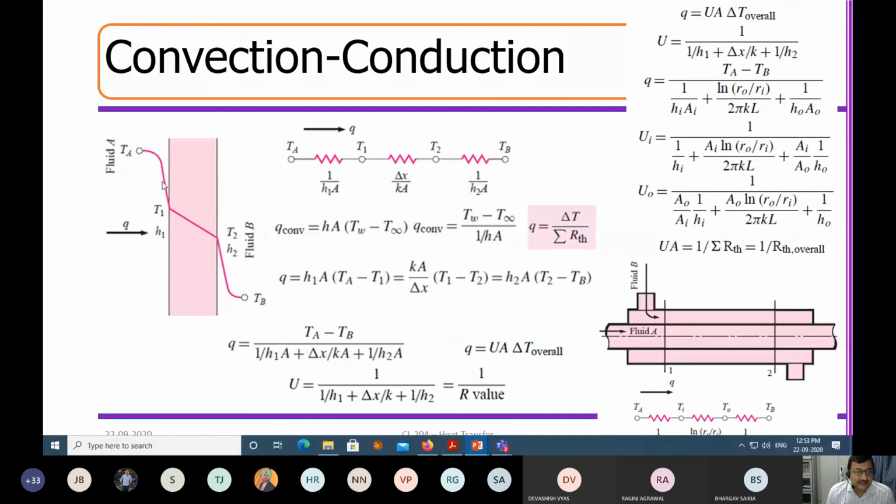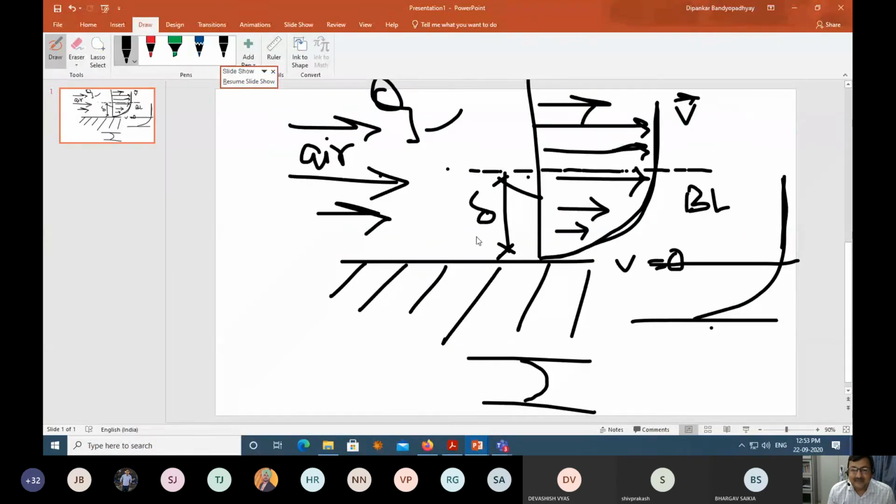And then your temperature is decreasing from TA to T1, T1 to T2, and then T2 to TB. So TB is the temperature here, TA is the temperature here, and across the wall there is a temperature difference of T1 to T2. So how do you interpret? Now you see, for heat conduction, we had delta X by Ka. So K by delta X, straight away you can see that this can be nothing but K by delta. So if this fluid has a thermal conductivity of K, I can straight away say that H is equal to K by this delta, the thickness of the boundary layer.